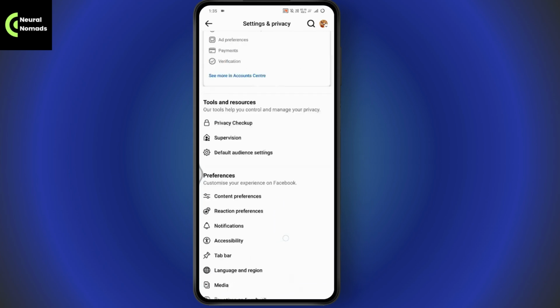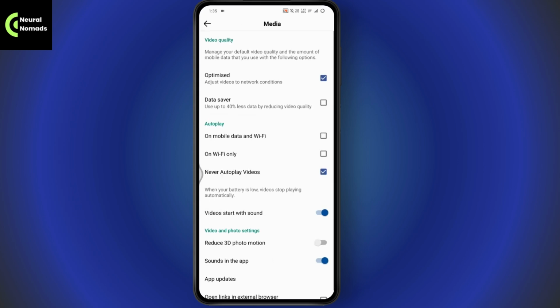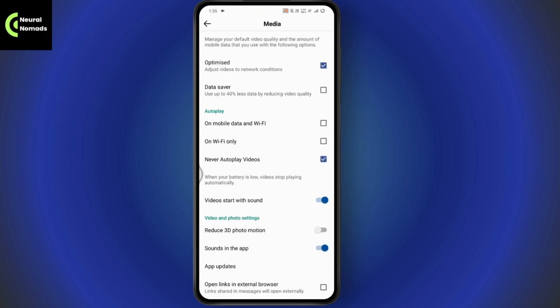And under your Settings and Privacy, scroll down and you will find an option of Media. Tap on it. And here you will have an option of Videos Start With Sound. You need to turn it off and go to Sounds in the App. Again, turn it off. That's it. That's how you can turn off the sounds on your Facebook.